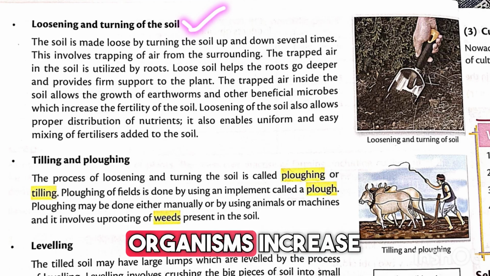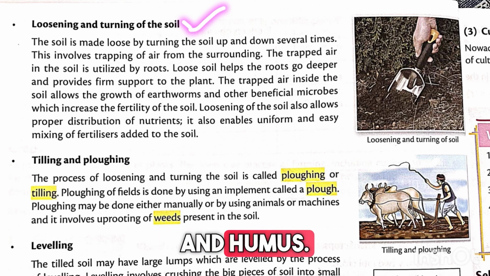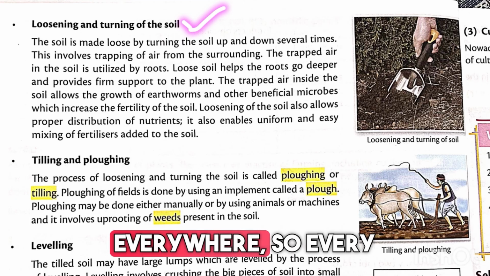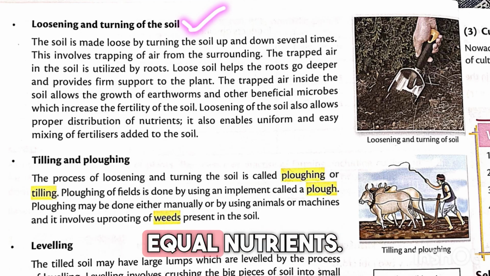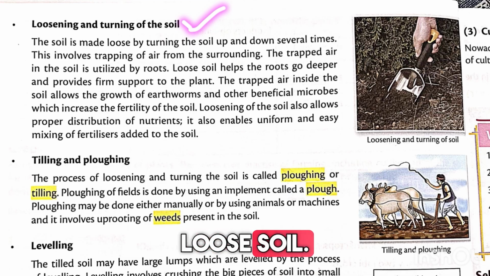Because these organisms increase soil fertility by adding nutrients and humus. Next, when soil is loose, nutrients spread properly everywhere. So every plant gets equal nutrients. And also fertilizers mix properly in loose soil, and this helps plants absorb nutrients easily and grow better.